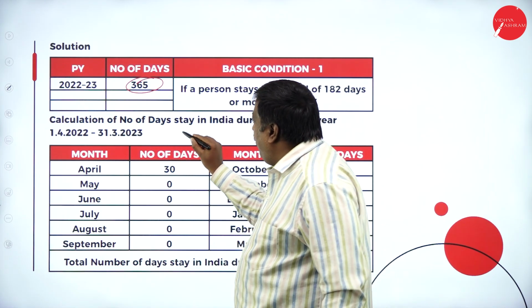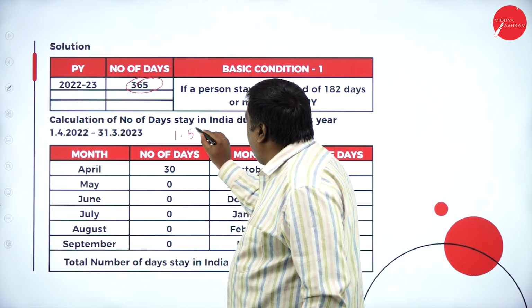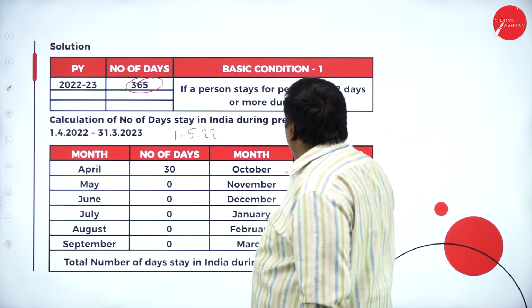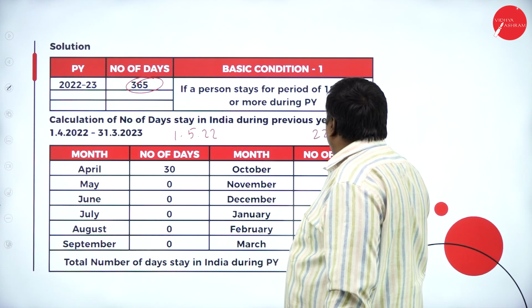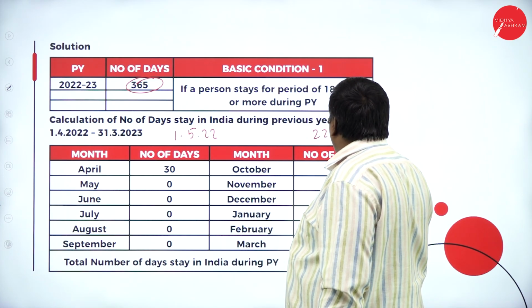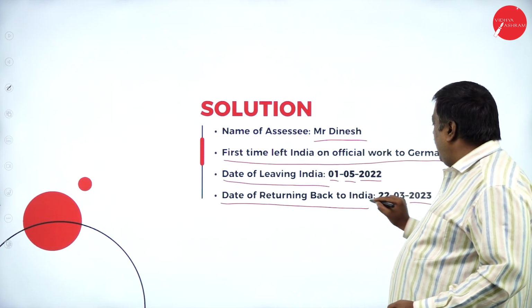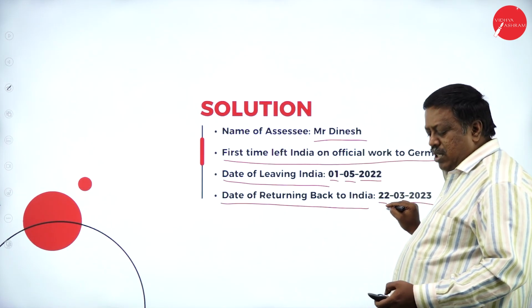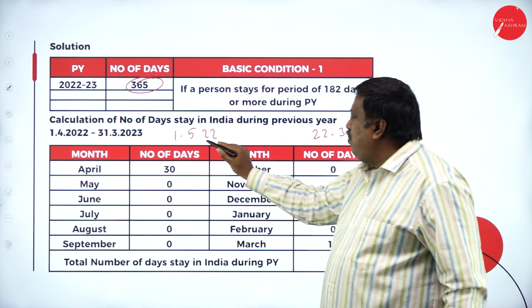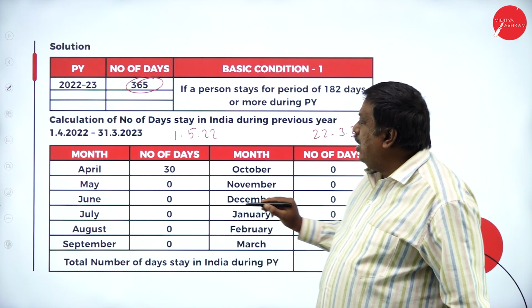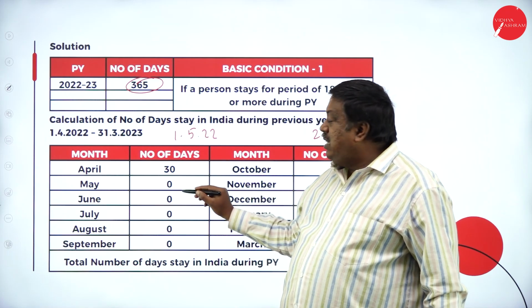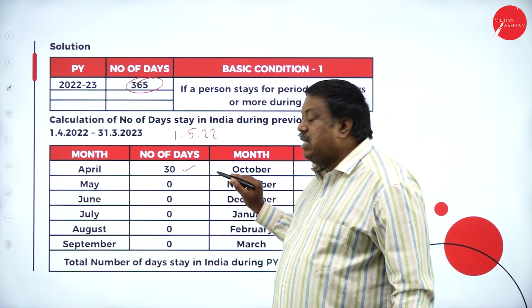When I left India on 1st May 2022 and returned on 22nd March 2023, I have written here 1st May and 22nd March. Up to 1st May means April, 30 days I was in India.